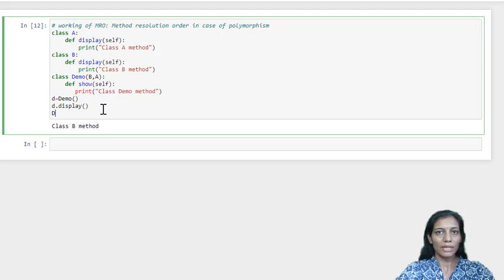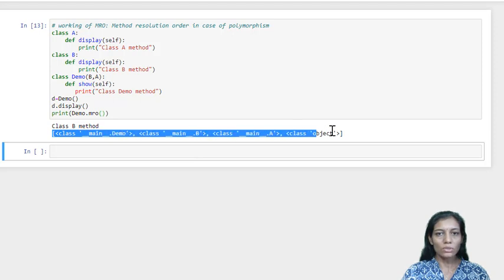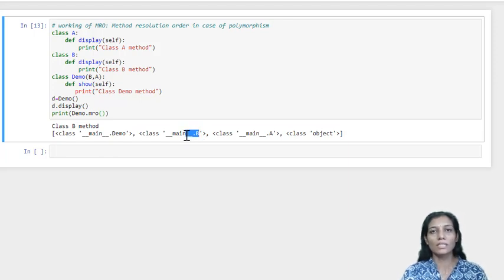Each and every class in Python has a method called MRO. So let us print its output. So here we have demo dot MRO. Let us check it. So yes, in the output we can see the list which shows the hierarchy. First is demo. Demo is derived from B. So in the hierarchy the first class from which it is deriving is B, because this sequence does matter. It is resolved from left to right. And then A, and A, which is an individual class, is derived from object.